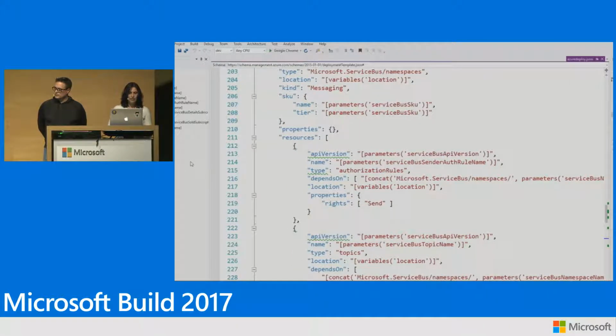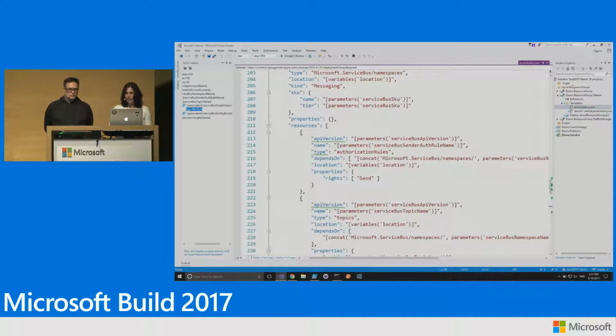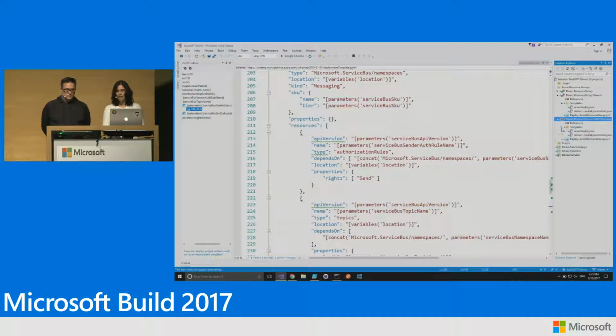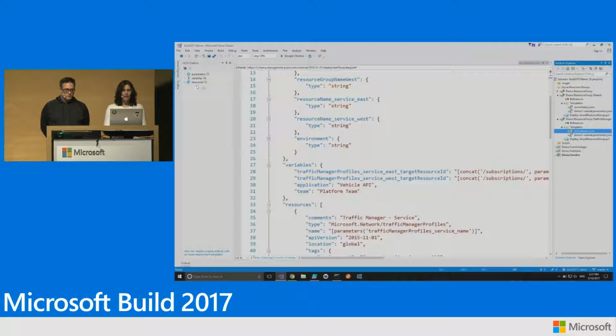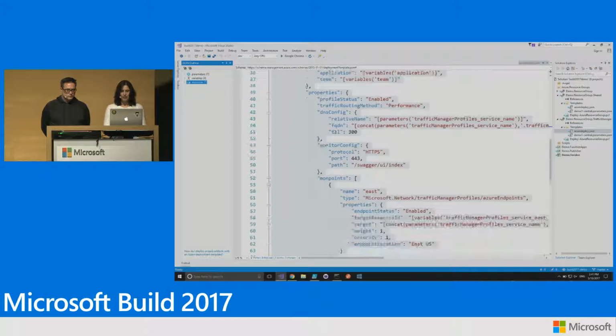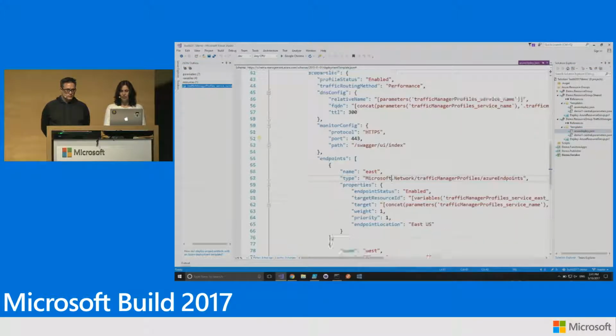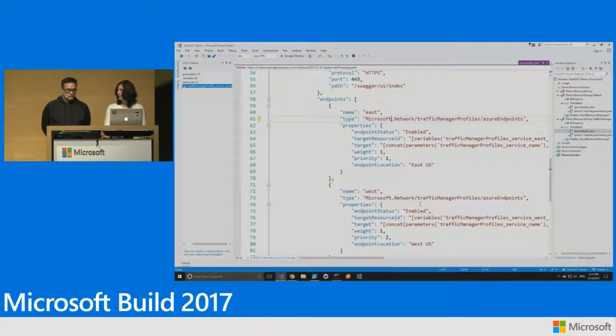The last thing that I have here is app insights. And then finally, my third resource group is traffic manager. It basically is a very simple resource. It just has two endpoints, one for East API and the other one for West API. So it just defines those two endpoints here, East and West.